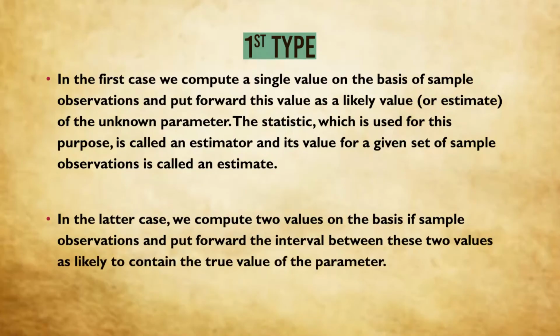On the other hand, in case of interval estimation, we compute two values on the basis of sample observations and put forward the interval between these values as likely to contain the true value of the population parameter. That means I want to find out the average income of the whole Indian population.